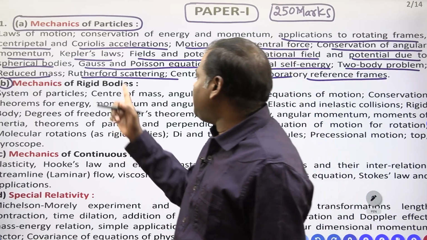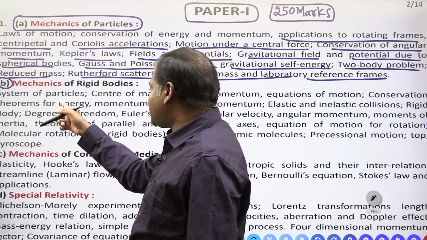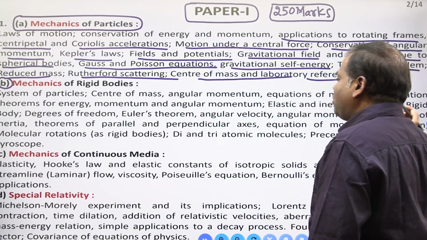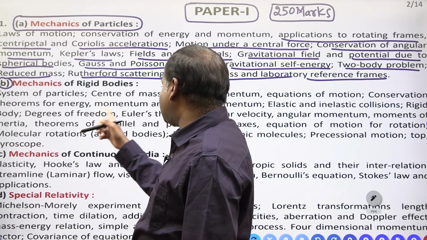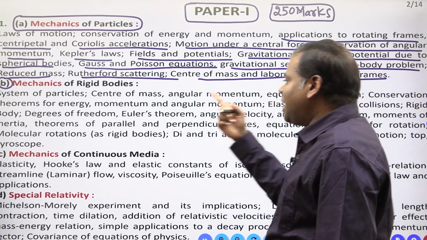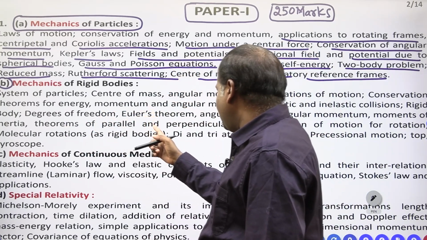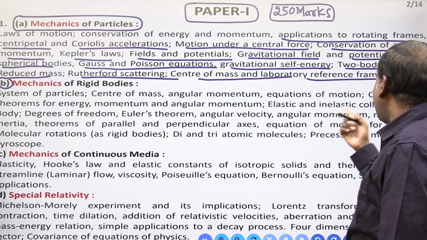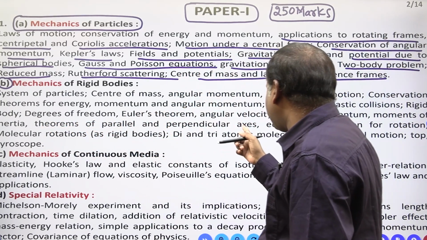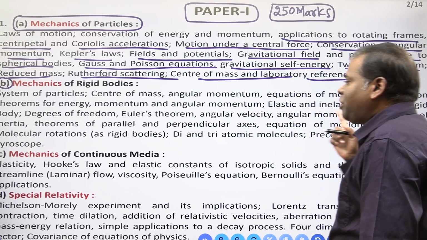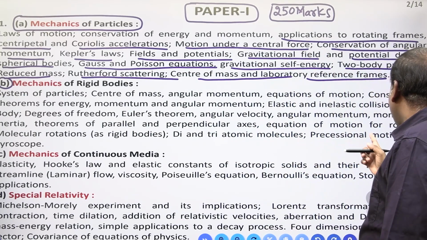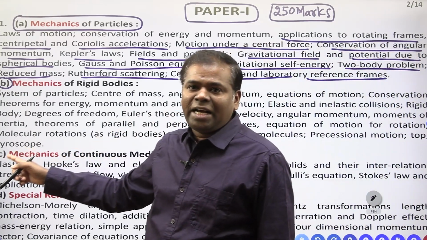Once you see the mechanics of rigid body syllabus: system of particles, center of mass, angular momentum, equation of motion, conservation theorems of energy, momentum and angular momentum, elastic and inelastic collisions, rigid body, degrees of freedom, Euler's theorem, angular velocity, angular momentum, moments of inertia, theorems of parallel and perpendicular axis, equation of motion for rotation, molecular rotations, diatomic and triatomic molecules, precessional motion, top and gyroscope.